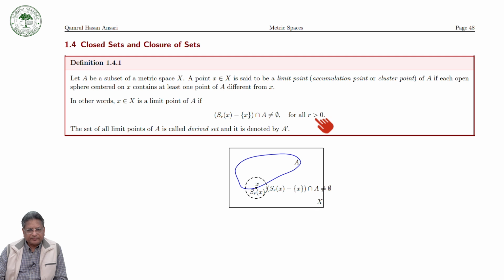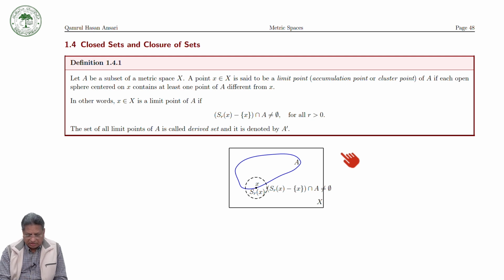Keep in mind, for the interior of a set, we say that the point is the center of some open sphere contained in the set. But for the limit point, it is that every open sphere centered on x contains a point of A other than x.